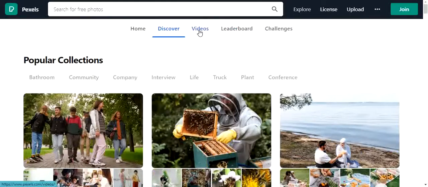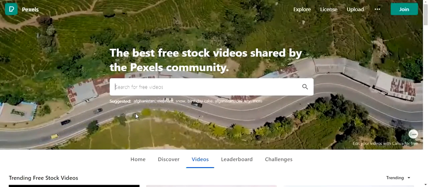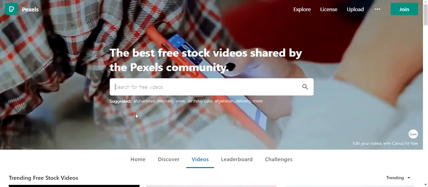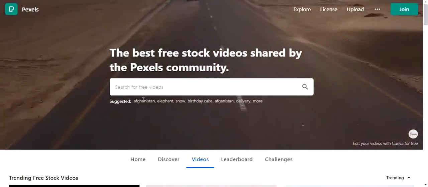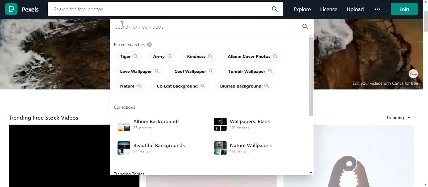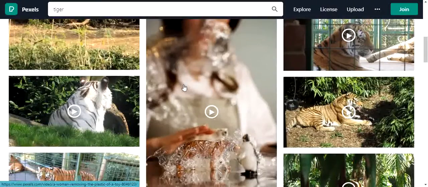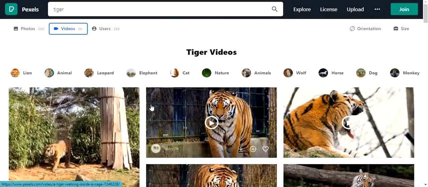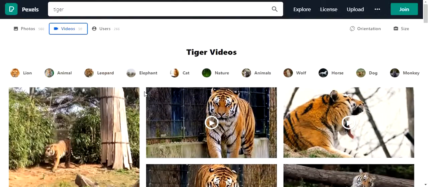The next option is videos. In the video section, initially we see the photos section, meaning whichever photo we want, we can click and use those photos for our projects and blogs. Like that, in the video section also, whichever category of video you want. For example, I just type here tiger. I click tiger, and I can see all tiger-related clips in this section. I am free to use all these tiger clips for my project or any videos at any place. There is no copyright strike.